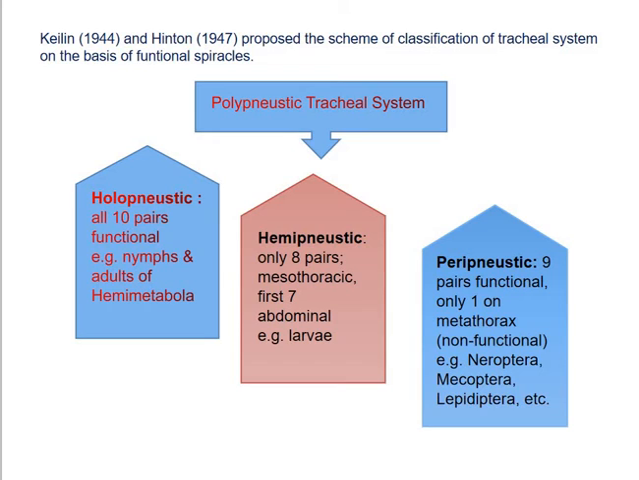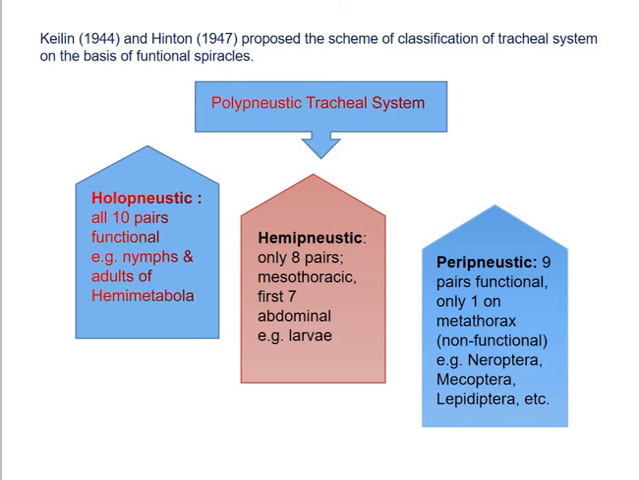Now, the second type of polynuclear tracheal system is the heminuclear tracheal system, in which only 8 pairs of spiracles are functional: the single mesothoracic pair and the first 7 abdominal pairs remain functional, whereas the other pairs are non-functional. An example is mostly the larvae of all types of insects.